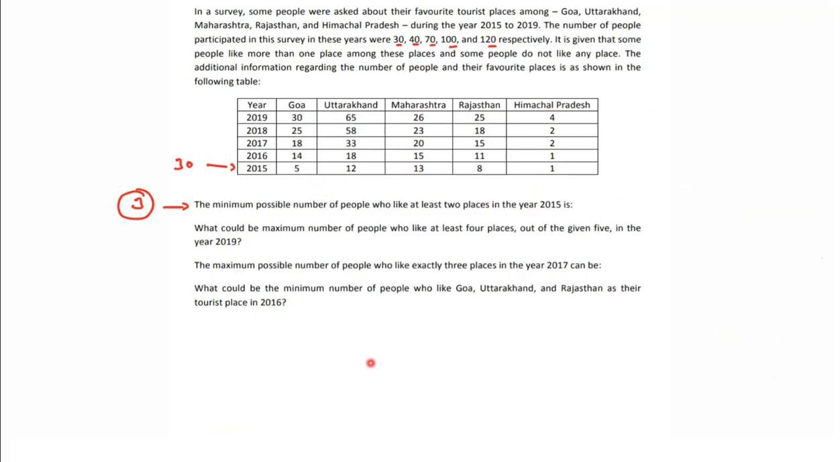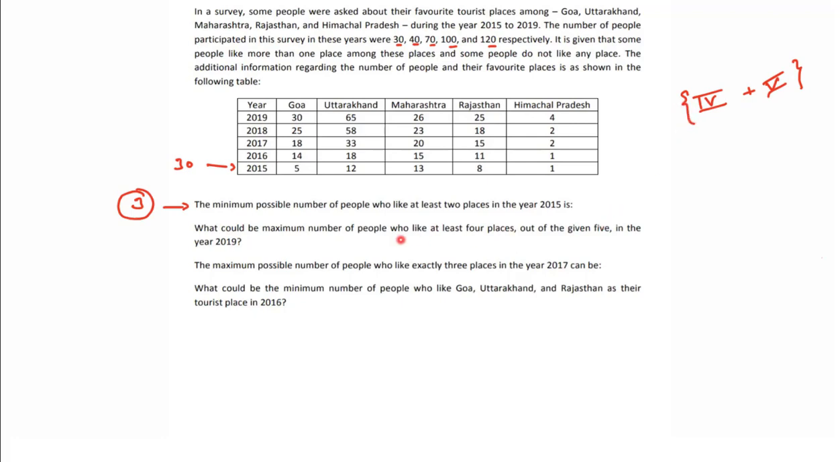Now look at the second part here. What could be maximum? You're looking for maximum? People who like at least 4 places. So at least 4 tickets we want. At least 4 meaning is what? Exactly 4 or exactly 5. This we can say at least 4.